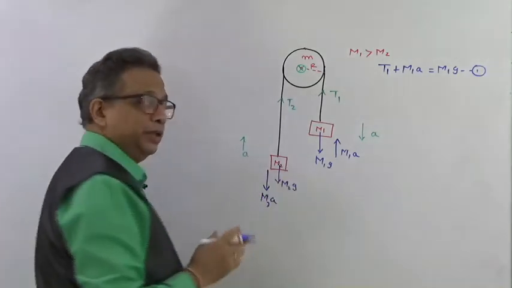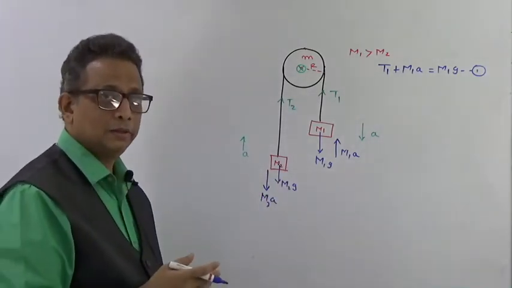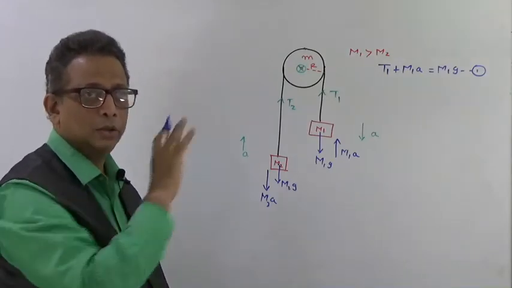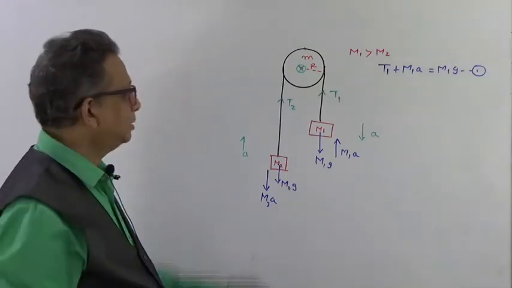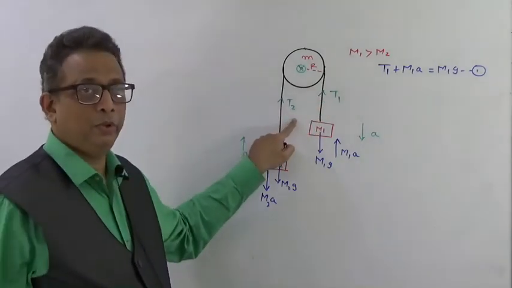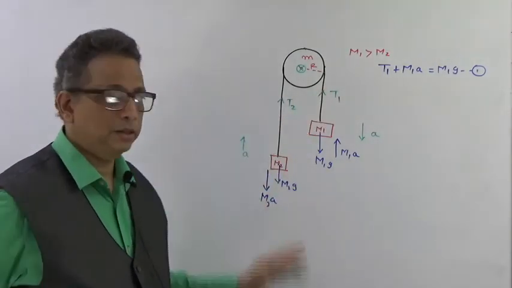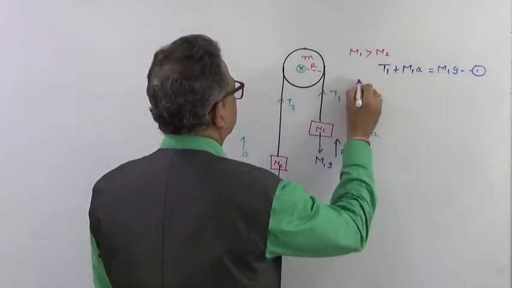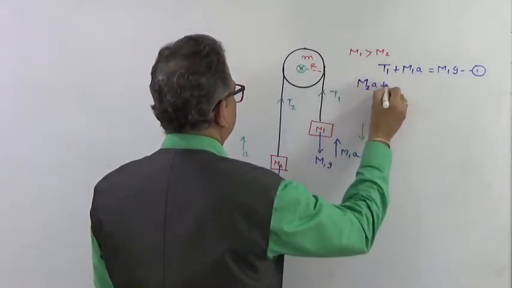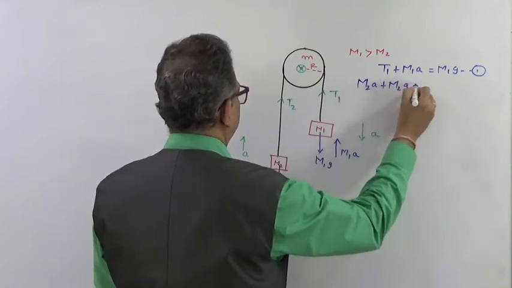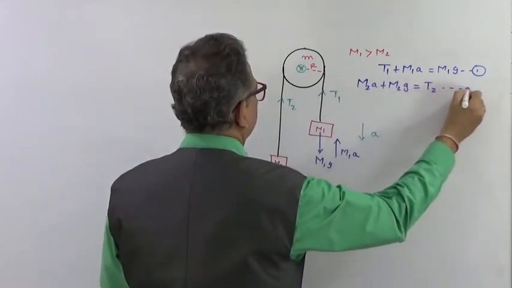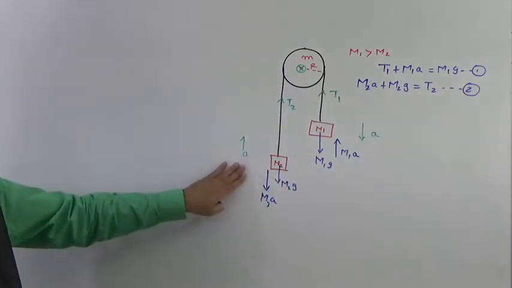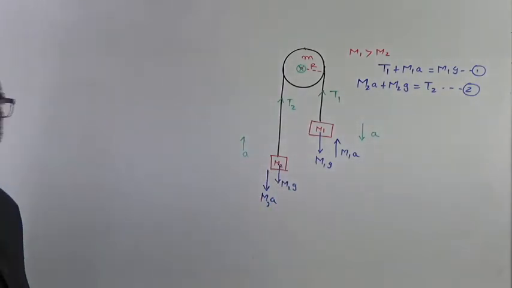Same equation like we used to write down in our linear motion problems, right? So in that there is no change, and you need not consider anything about rotational motion. Only one change, the tension T will not be the same in both the cases. We are having separate tensions. Now look at the second equation, and that is going to be m2a plus m2g is equal to T2. That would be my second equation. This second equation will be for this particular mass.